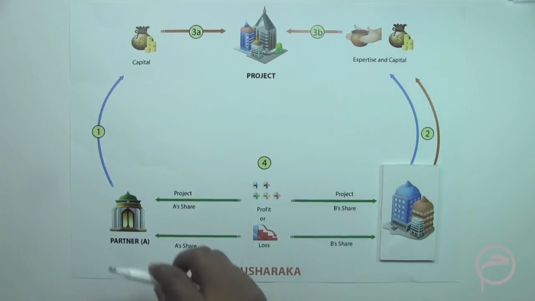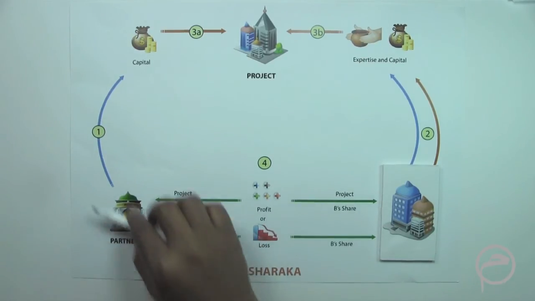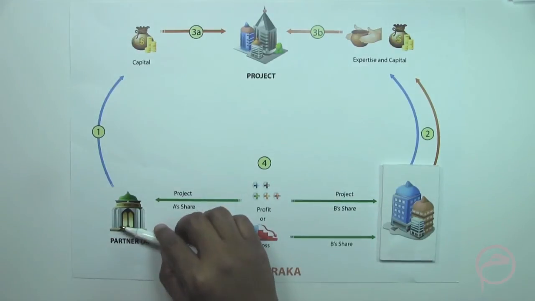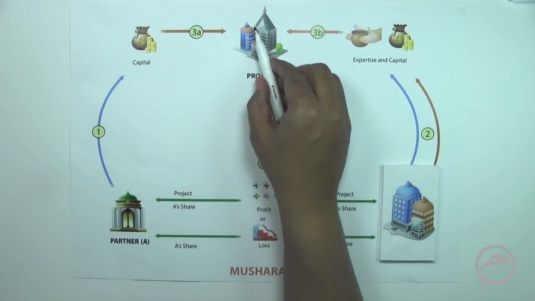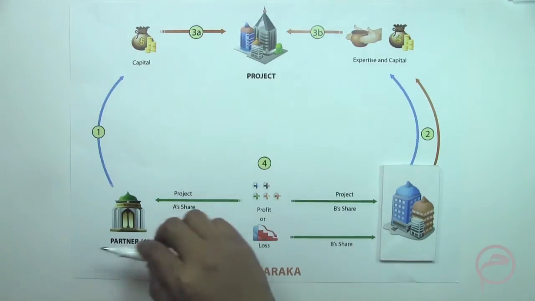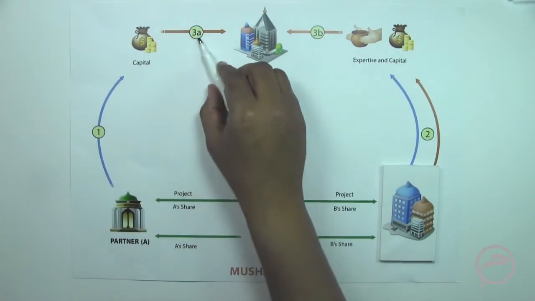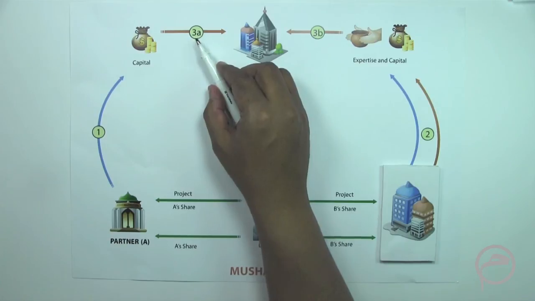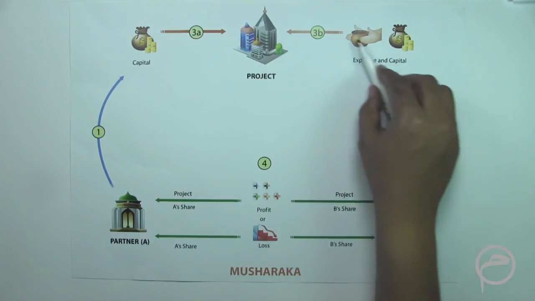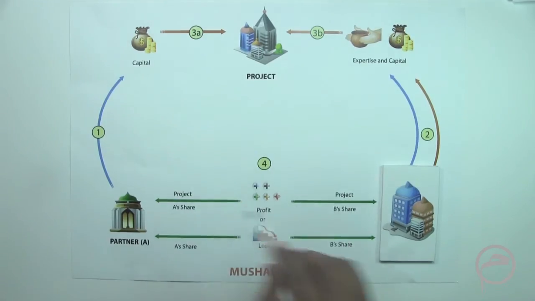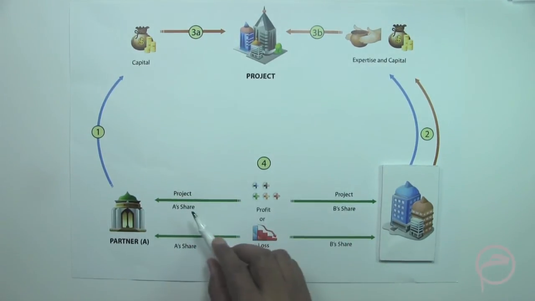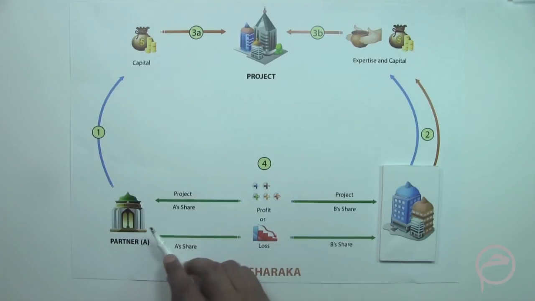For example, if this project was valued at $100 million, and $80 million is given by the Islamic bank and $20 million by the corporate, but they both agree in the Musharaka agreement that the profit would be shared in the ratio of 50:50.